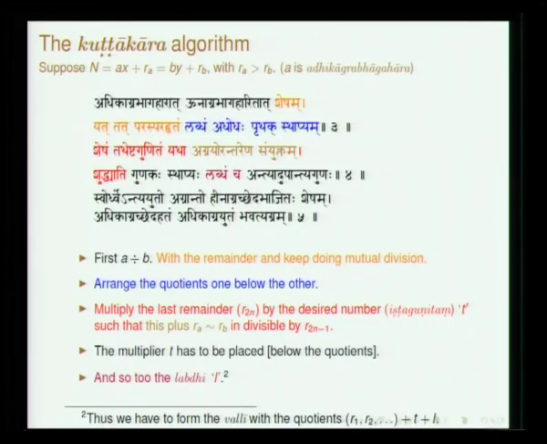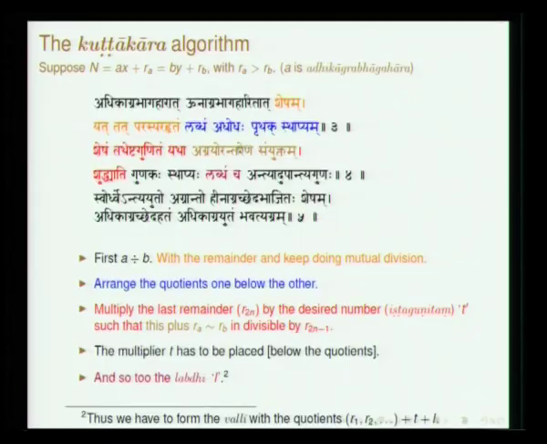Adhikagra bhagaharat unagra bhagaharitat shesham yat tat paraspara bhaktam labdham adhodhaha prithak sthapyam. Adhodhaha prithak sthapyam means one below the other we need to place. What is to be placed? Paraspara hritam, quantities which are mutually divided, have to be placed one below the other.